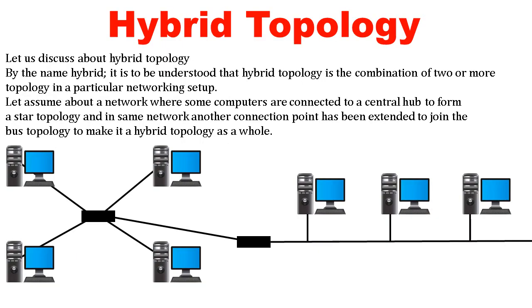What is hybrid topology? Let us discuss about hybrid topology. By the name hybrid, it is to be understood that hybrid topology is the combination of two or more topologies in a particular networking setup. Let us assume a network where some computers are connected to a central hub to form a star topology, and in the same network, another connection point has been extended to join a bus topology to make it a hybrid topology as a whole.